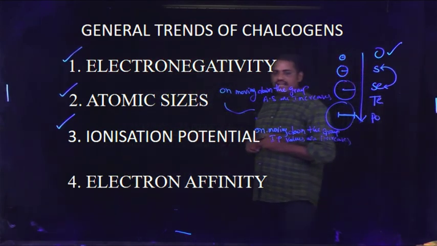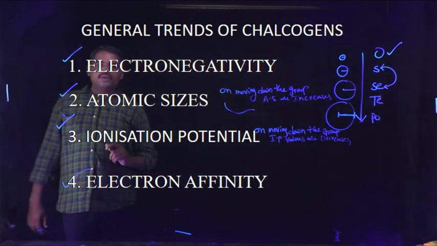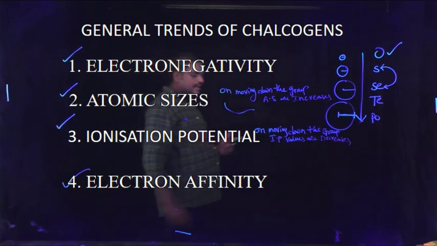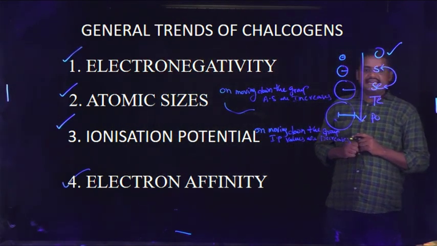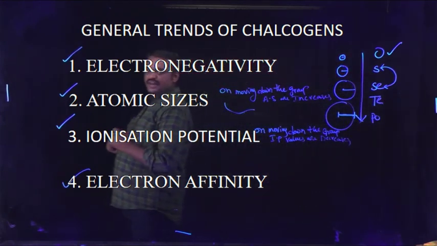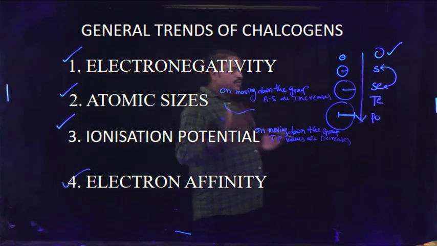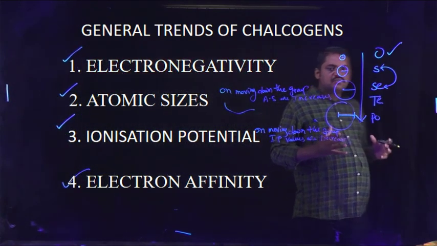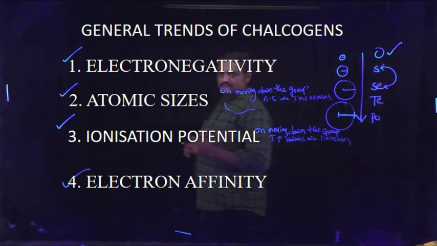Okay, generally on moving down the group, electron affinity values decrease. But especially, sulfur exhibits more electron affinity than the others.